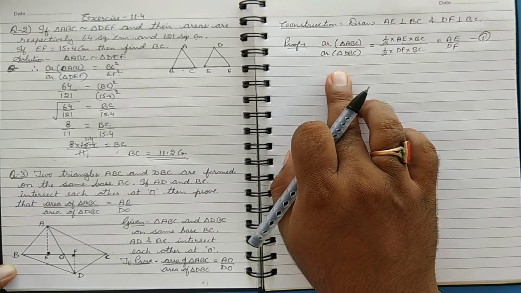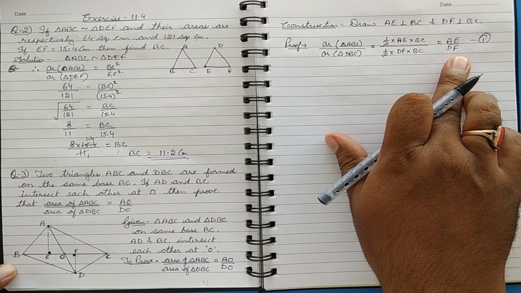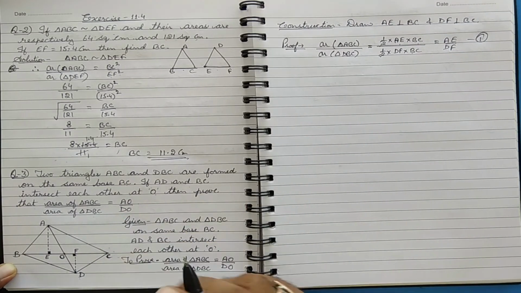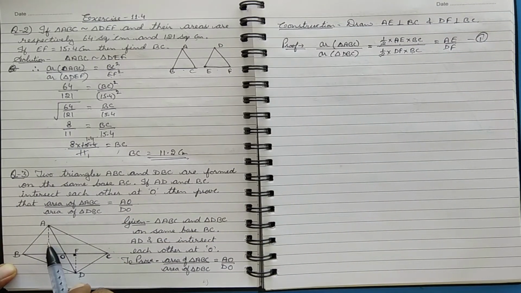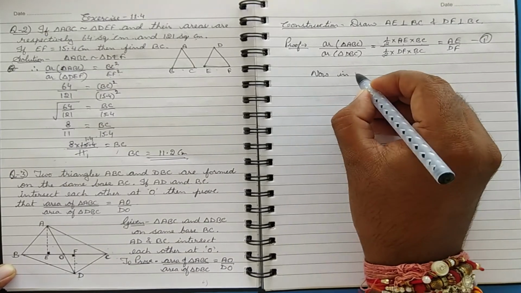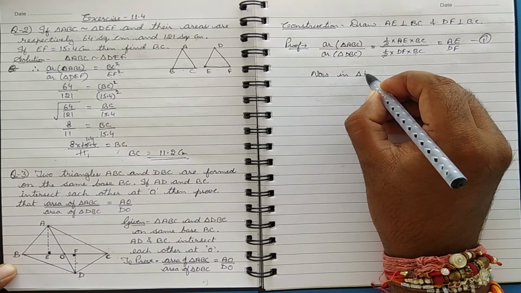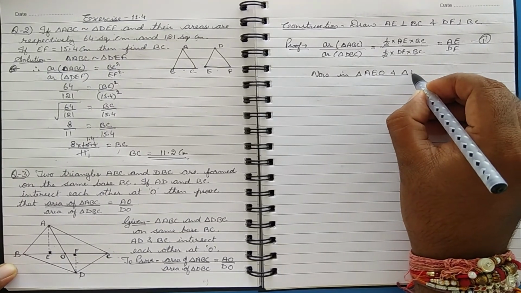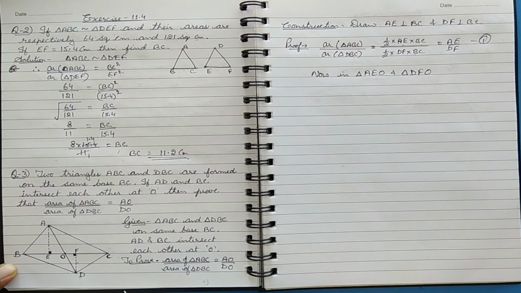So we get the ratio of the areas of the two triangles equal to AE upon DF, whereas we need it as AO upon DO. Now the ratio AE upon DF, you have to convert it into AO upon DO. Now just take these two right triangles which are formed, triangle AEO and triangle DFO.